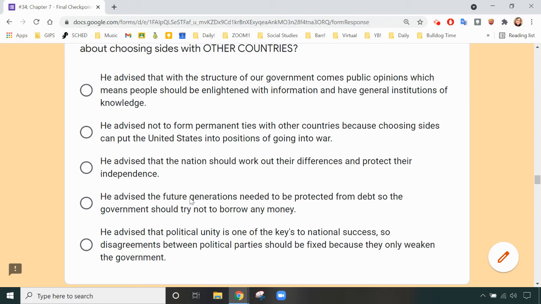He advised that the future generations needed to be protected from debt, so the government should try not to borrow any money. He advised that political unity is one of the keys to national success, so the disagreements between political parties should be fixed because they only weaken the government. So think about which one of these is talking about issues with other countries.